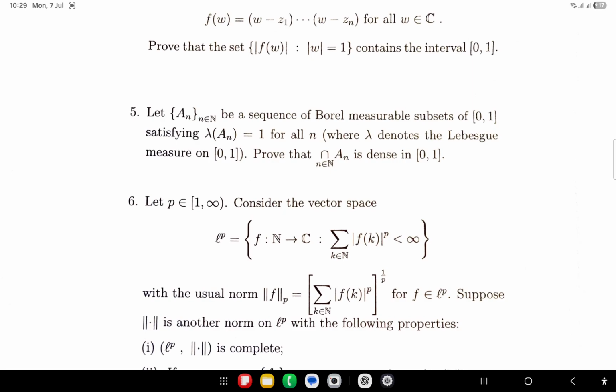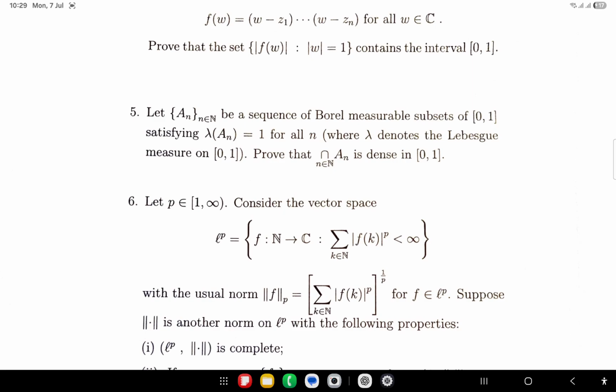So we can apply the measure lambda on the sets, and lambda of an is equal to 1. It is given for all n. Now we have to prove the intersection of all the an is dense in 0, 1. Okay, so that is the question.